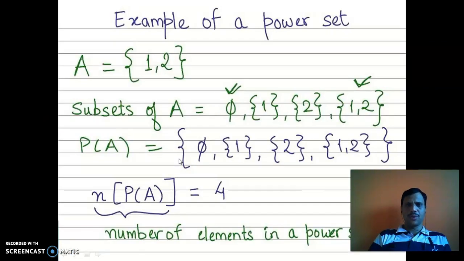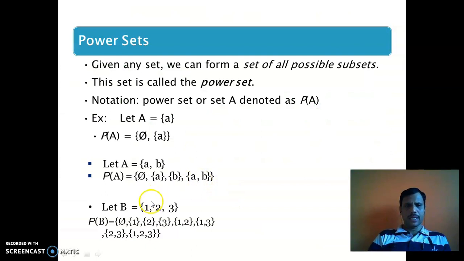In the previous slide we saw that for two elements, the number of power set elements is 4. Here we observe that for {1, 2, 3}, n(B) is equal to 3, and the number of elements in the power set is 1 2 3 4 5 6 7 8.